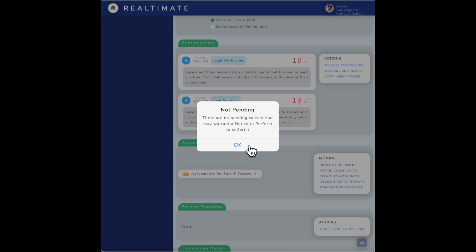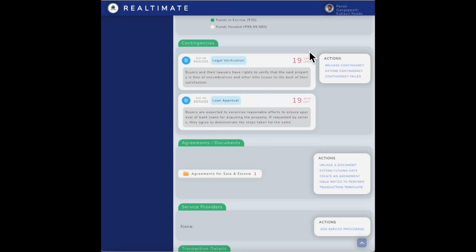See, right now I cannot show you anything because there was nothing pending. So everything is happening within time and there are still 19 days left. I can't issue a notice to perform, but let's say the buyer missed this deadline and it went past due. Then the seller could log in and say, issue notice to perform. Hey, Mr. Buyer, you are past due. I'm going to issue a notice to perform, and there's absolute proof, right? The buyer will get an email as well as a message saying the seller has issued a notice to perform.